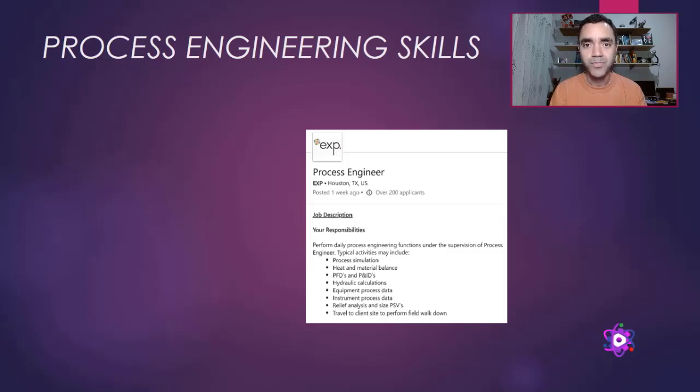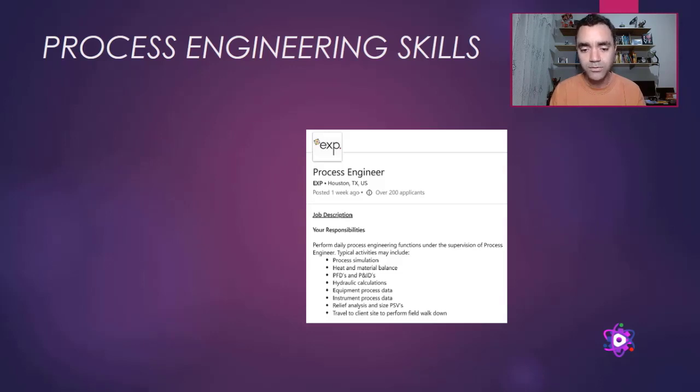We will not use the process simulation if you are not interested in doing heat and material balance from scratch, or using the dynamic mode to optimize the heat and material balance. Process flow diagrams and piping instrumentation diagrams, they are drawings for the chemical process engineer. Hydraulic calculations, equipment process data, instrument process data. The process data is related to specification datasheets. One of the fields of the specification datasheets is the process data.